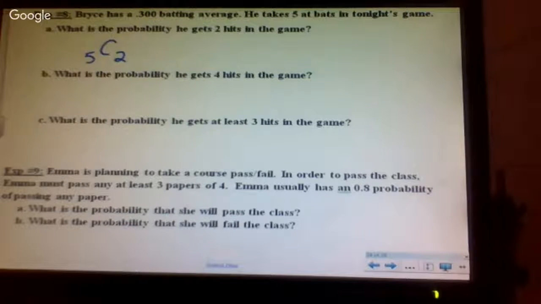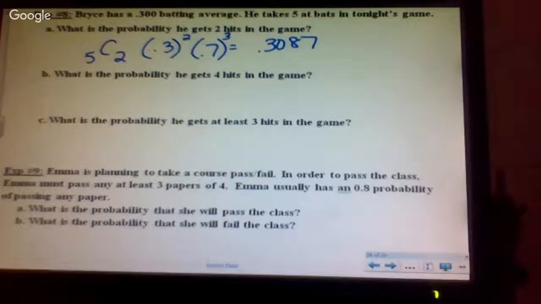What's the probability of him getting a hit? What's his batting average? 0.3. I want 2 of those. What's the chance of him not hitting the ball if he has a 0.3 of hitting the ball? 0.7. How many times do we want him to miss? 3. So he's got a 0.3087.